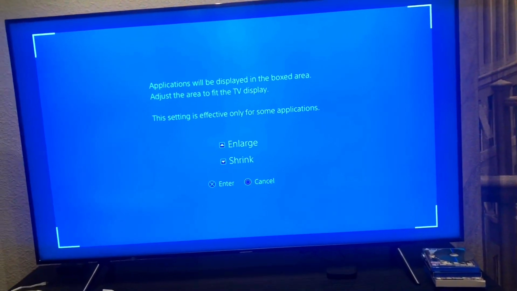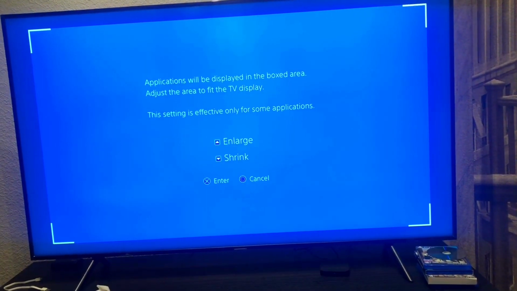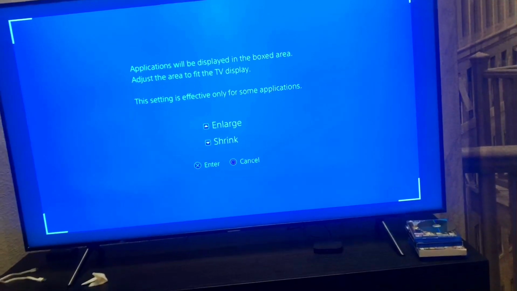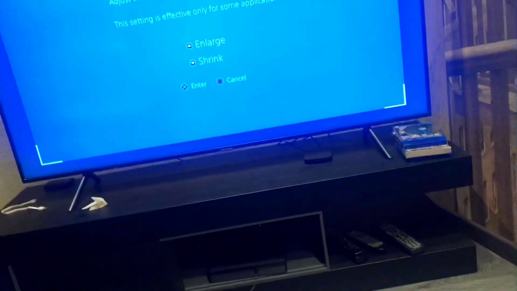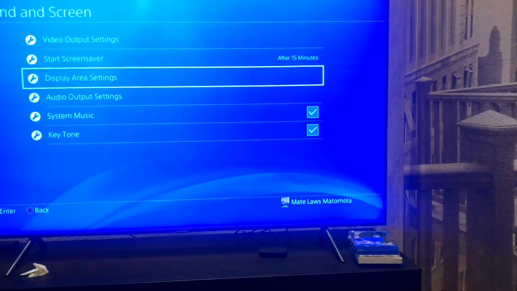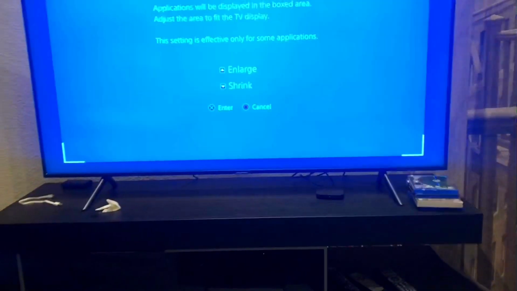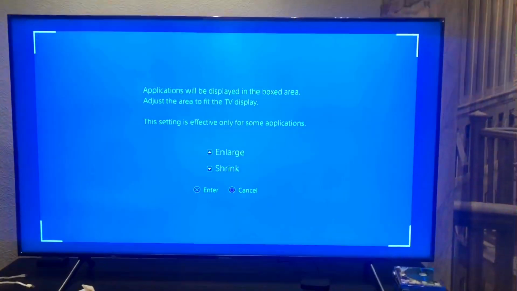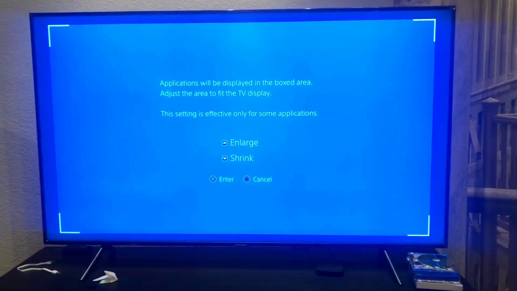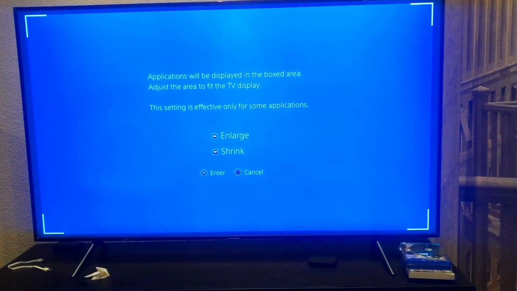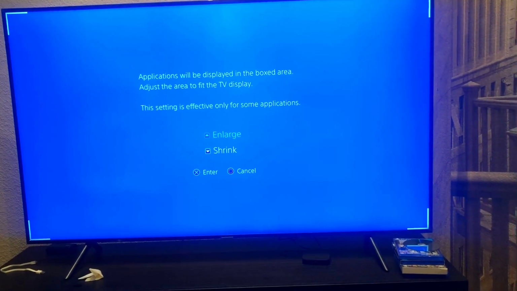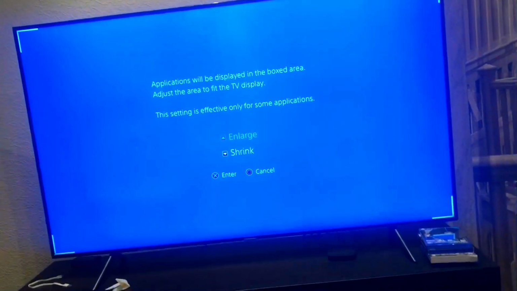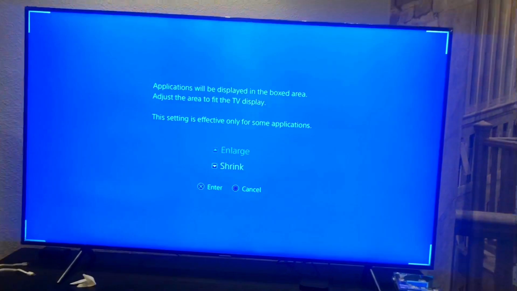So we are here where we are supposed to increase the size of the screen. What we are supposed to do is hold the up direction button. As you can see, the size is increasing. Yeah, somewhere there. That's good. And once we do that, we are going to press enter.